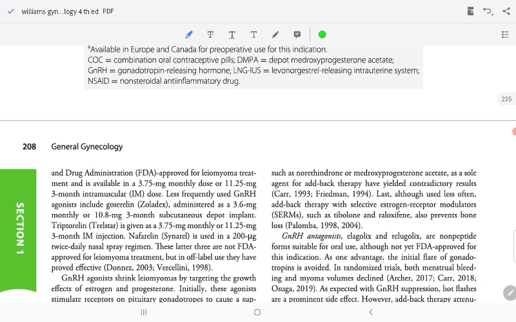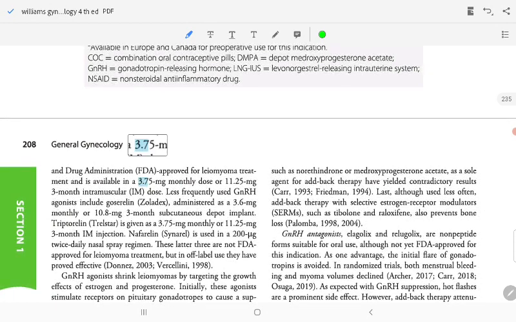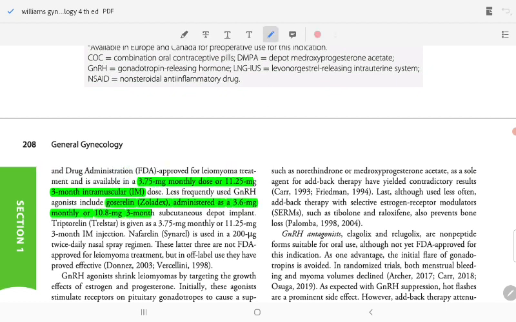Drugs administered and FDA approved for leiomyoma treatment: leuprolide 3.75 mg monthly dose, or 11.25 mg 3-month intramuscular dose. Less frequently used GnRH agonists include goserelin, administered as 3.6 mg monthly or 10.8 mg every 3 months as a depot implant.